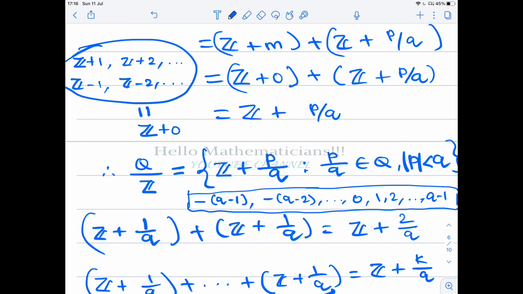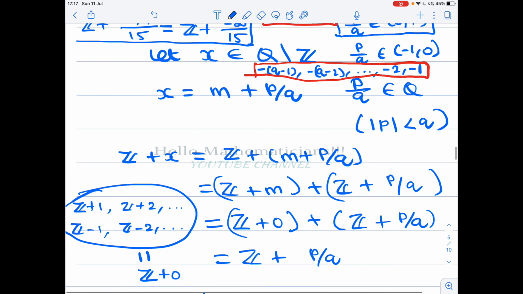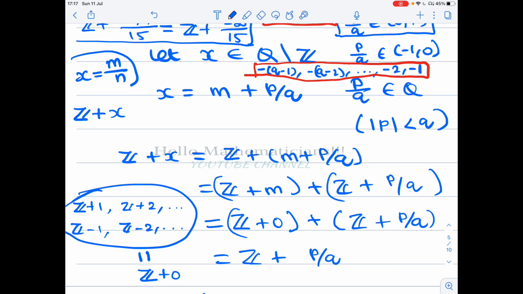Now we are saying that if you look at the coset of a rational number Z plus x, where x is an arbitrary rational number, meaning of the form m/n, we have proved that Z plus x is equal to Z plus p/q, where mod p is strictly less than q.